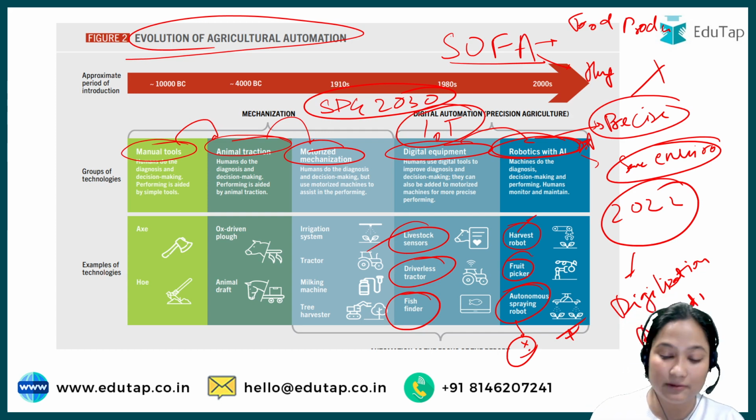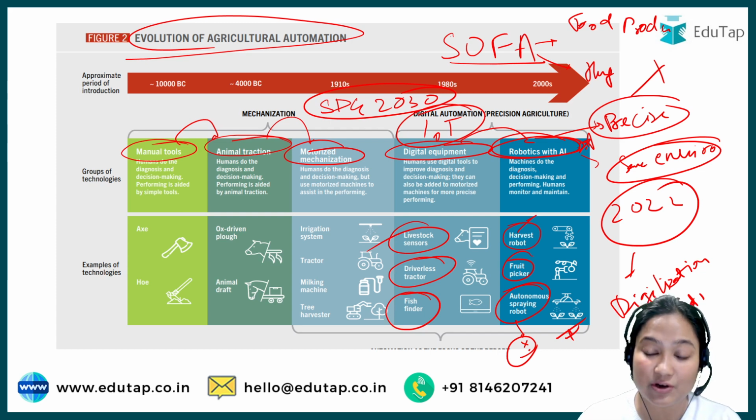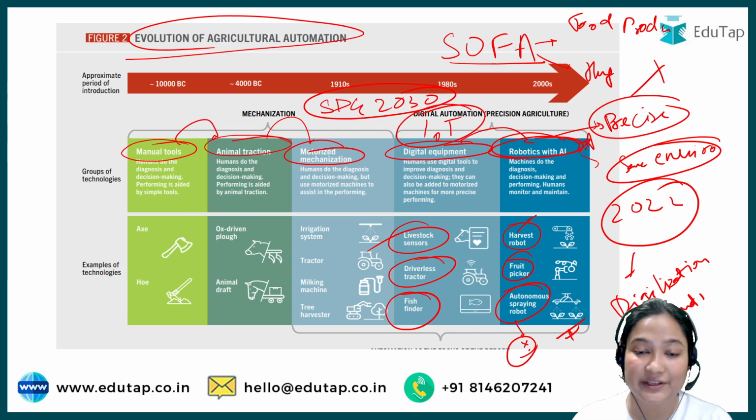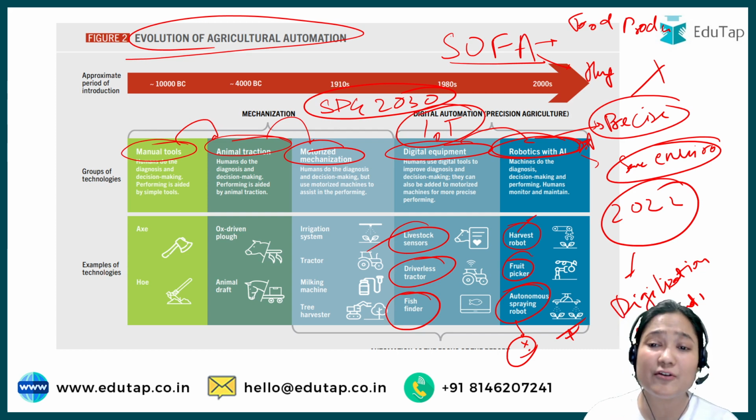Then we will see the part where India was mentioned. Okay, from our country, what tools were there. Again, many schemes of government were also there, so we will look into that. First of all, moving to the highlights.